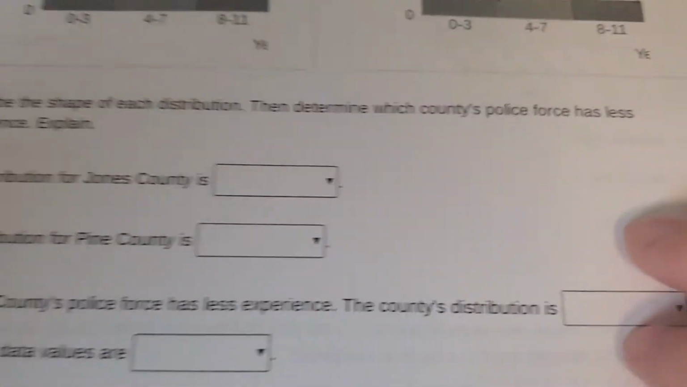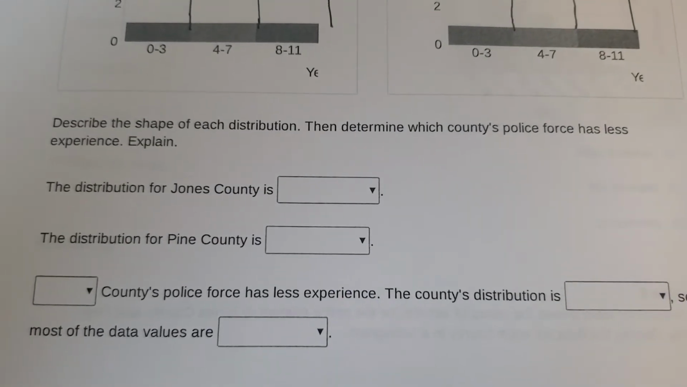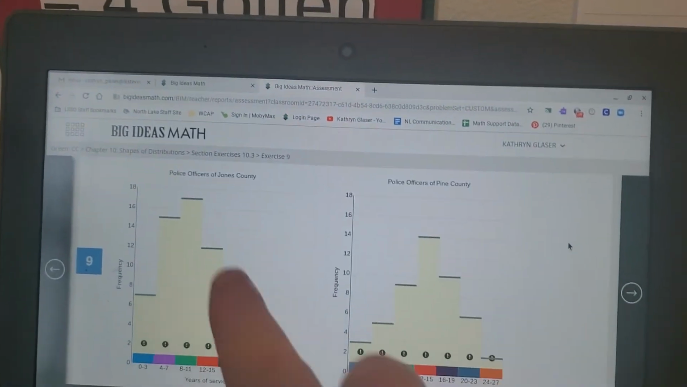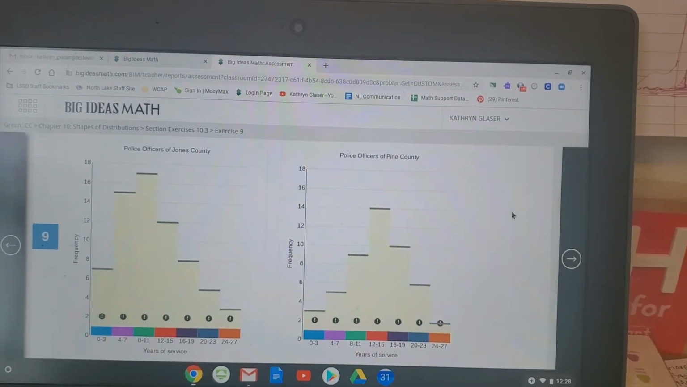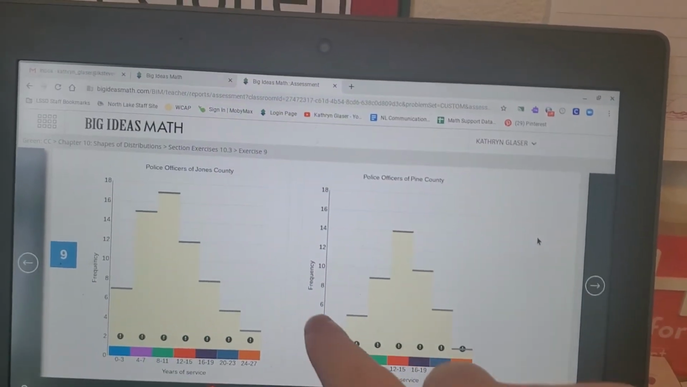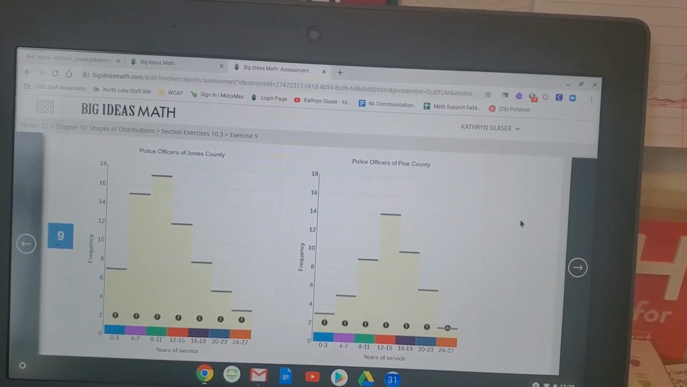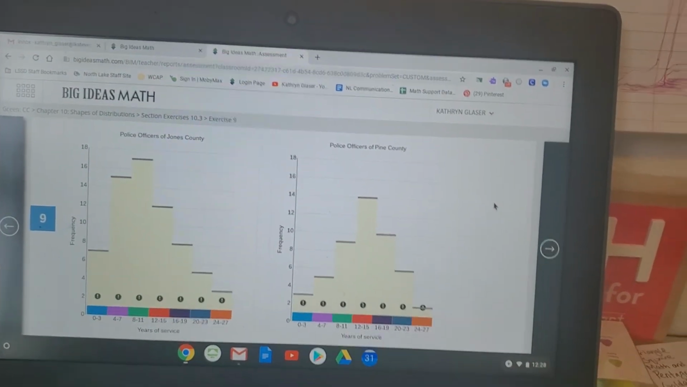Okay, so for the next 2 parts, we see describe the shape of each distribution, then determine which county's police force has less experience, and explain. So the distribution for Jones, you'll notice that the tail kind of goes to the right. So that means it is skewed right. And then for the police officers of Pine County, you'll notice that when you draw a line over it, it kind of just makes a symmetrical bell. So Jones County is skewed right and Pine County is symmetric.